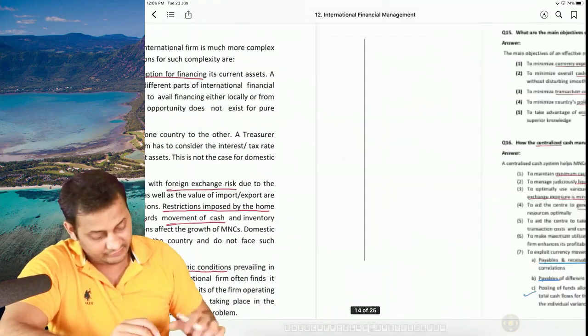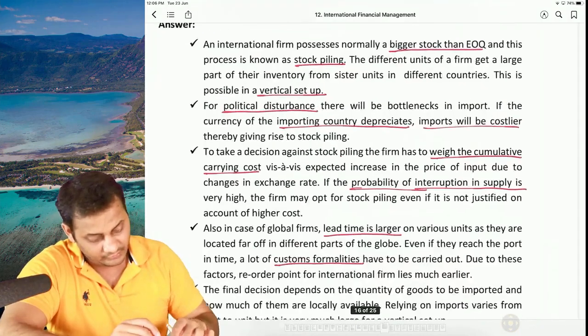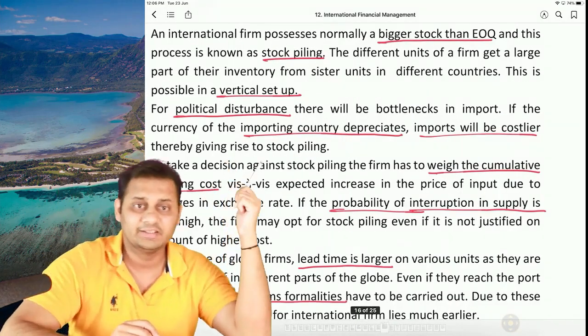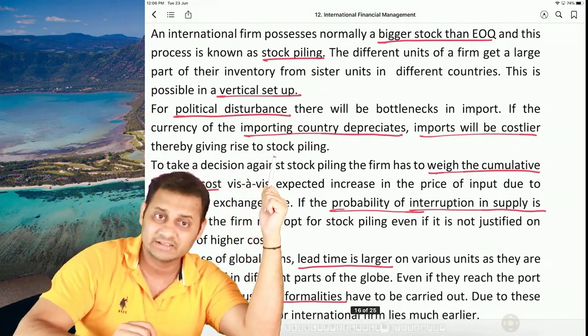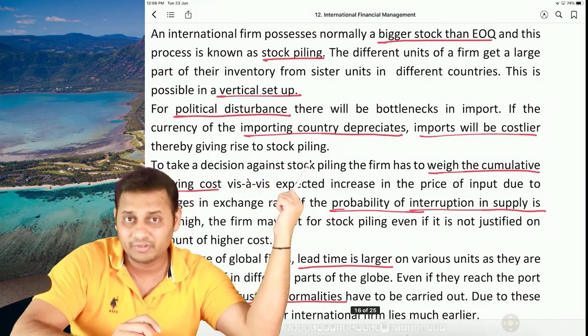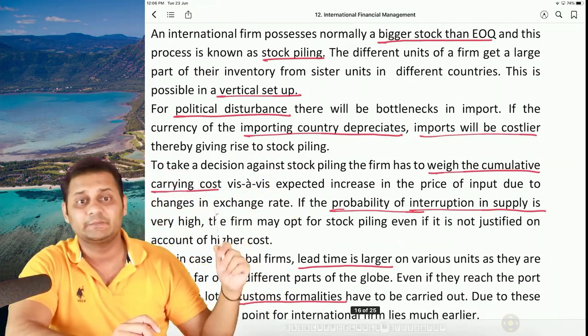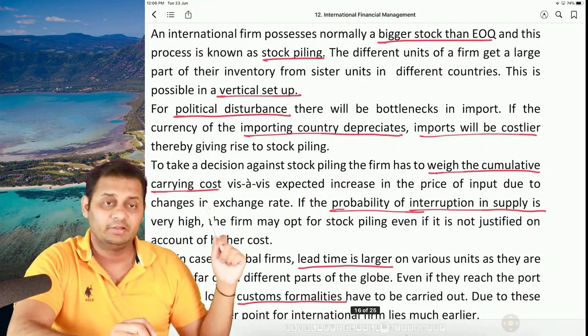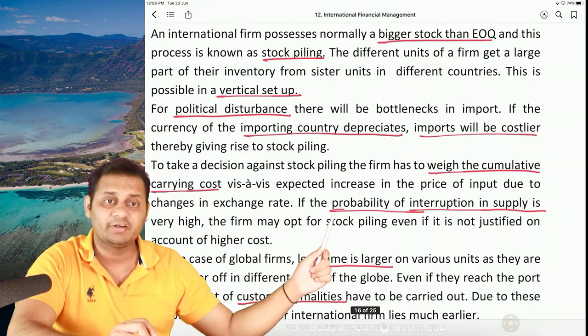So the first thing was political disturbance. The second thing is, if the importing country's currency depreciates, then imports will be costlier. The next thing is the probability of interruption in supply.